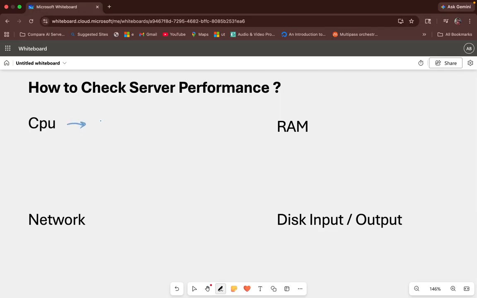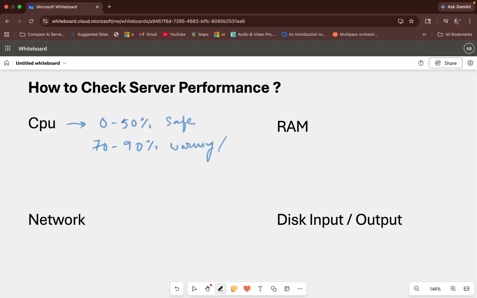For example, for CPU, if the CPU utilization is between 0 to 50%, I can call it safe, because the CPU is working in a very nominal mode. It is doing the basic firefighting and does all the jobs efficiently. But if the CPU utilization spikes to 70 to 90%, then it is a warning for us.